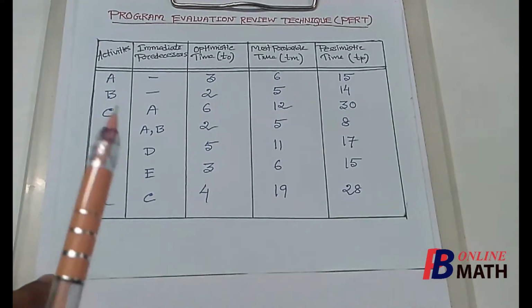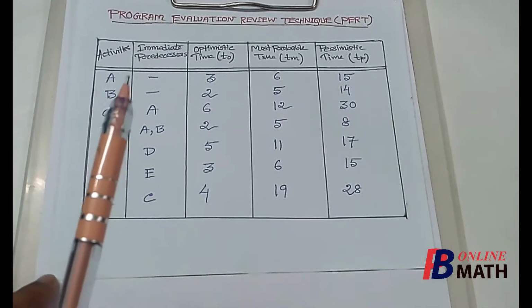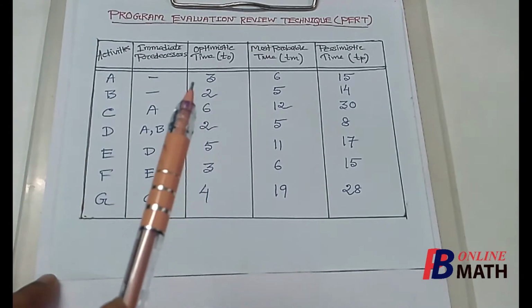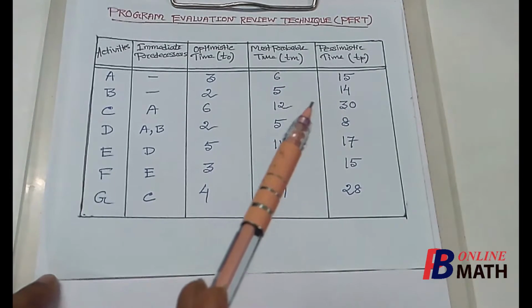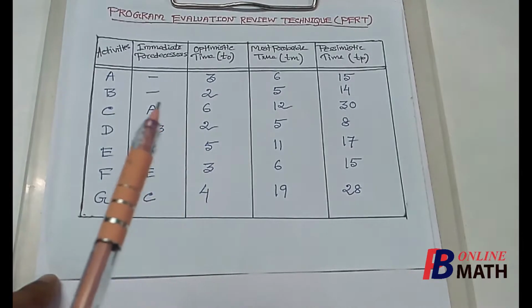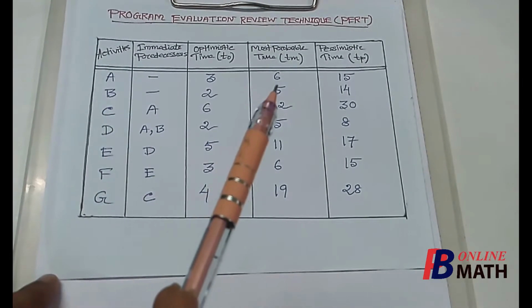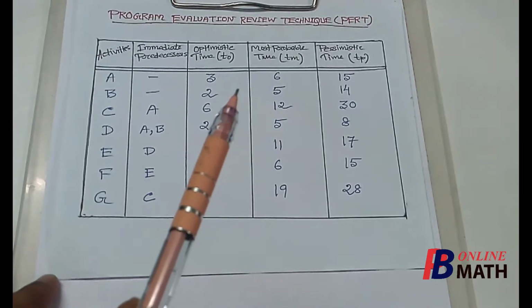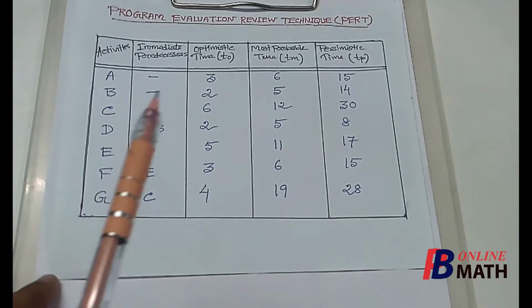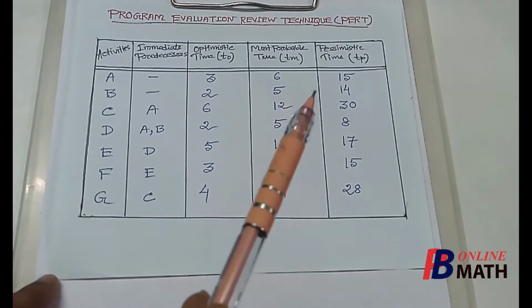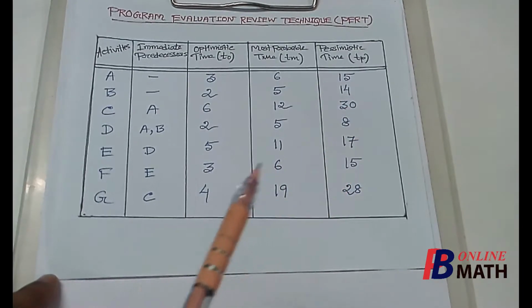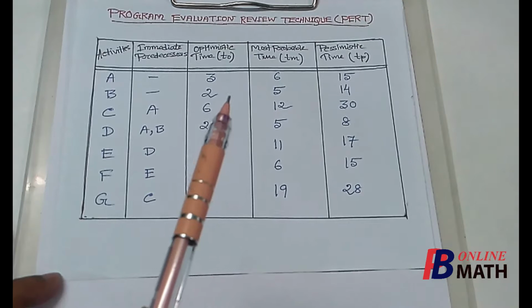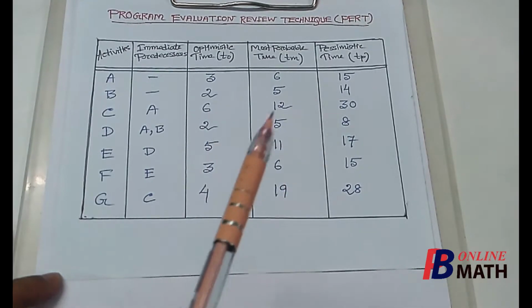If we consider activity A, the optimistic time is 3 days, the most probable time is 6 days, and the pessimistic time is 15 days. That means generally activity A takes 6 days to be completed, but in the most favorable condition the activity can be completed within 3 days. But in the most unfavorable condition the activity may take as long as 15 days. So generally activity A takes between 3 days and 15 days, out of which 6 is the most probable time.